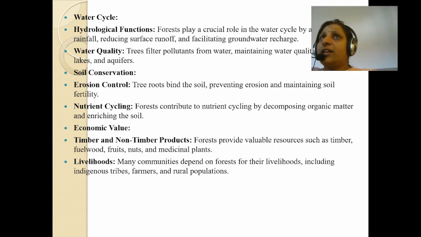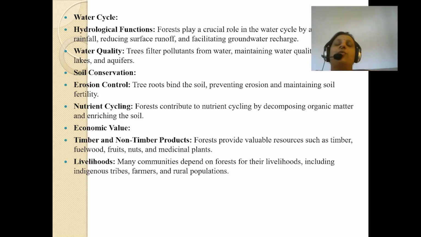So it absorbs the rainfall, reduces the surface runoff, and groundwater gets recharged due to the forest. Means if we want to increase the level of groundwater, more and more trees should be planted and we have to protect our forest.